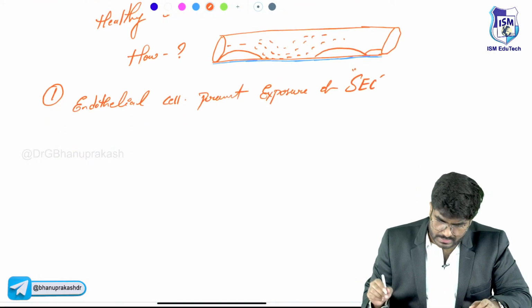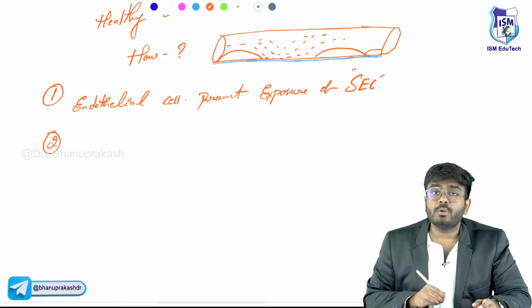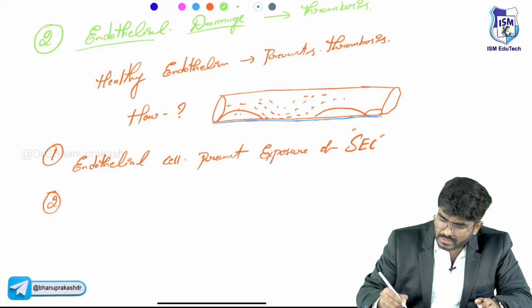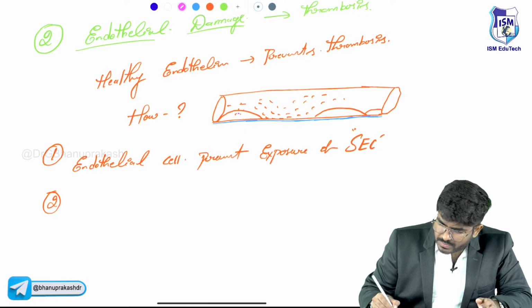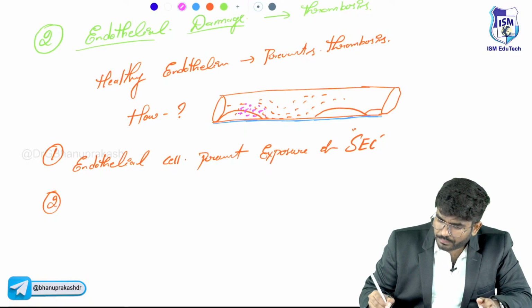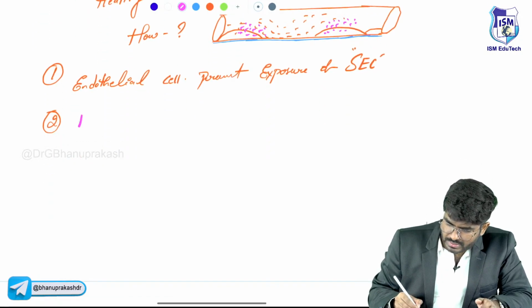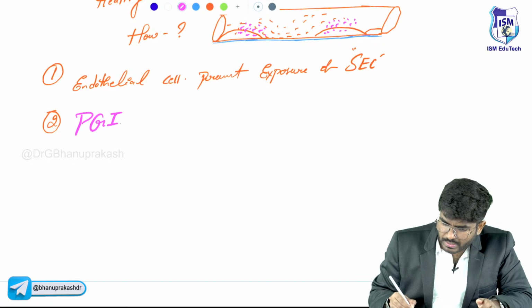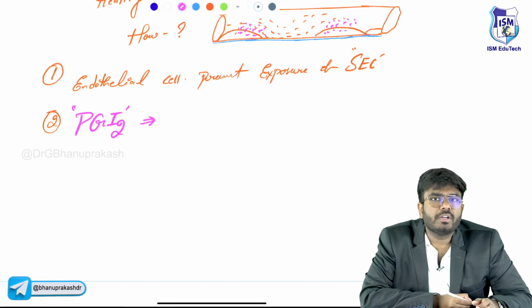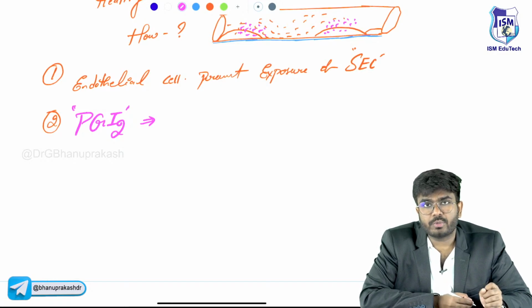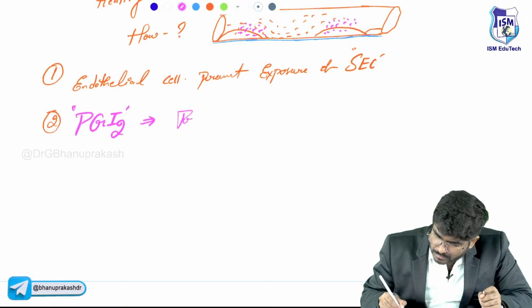First thing. Second, these endothelial cells release certain chemicals. For example, see these pink chemicals that are coming out. Healthy endothelial cells release chemical number 1, called prostaglandin I2, which we discussed in the cyclooxygenase pathway in the inflammation topic. Prostaglandin I2 is also called prostacyclin.